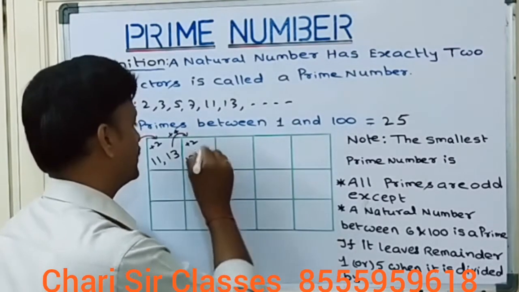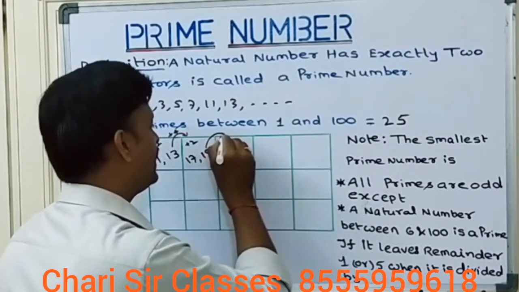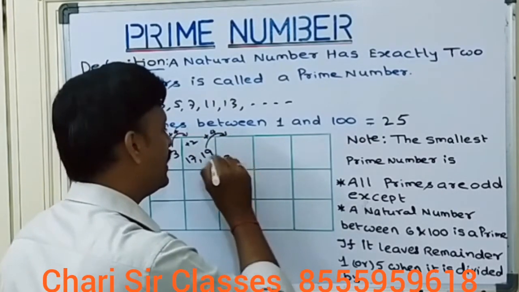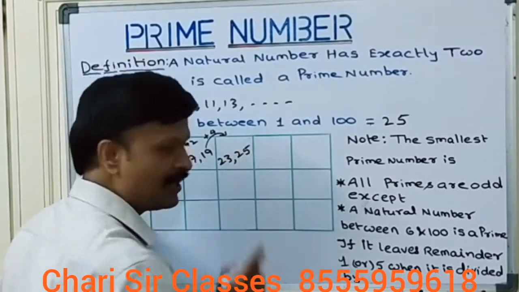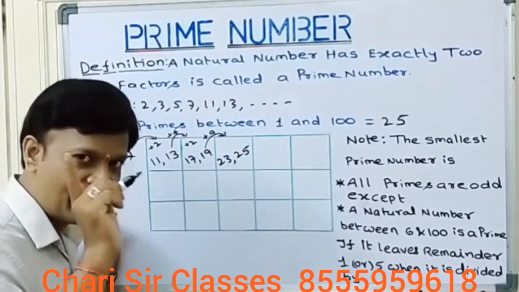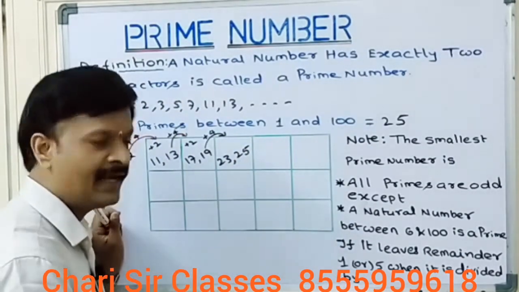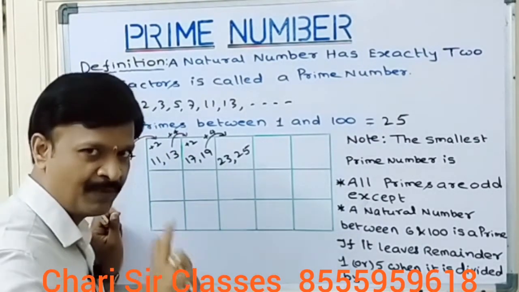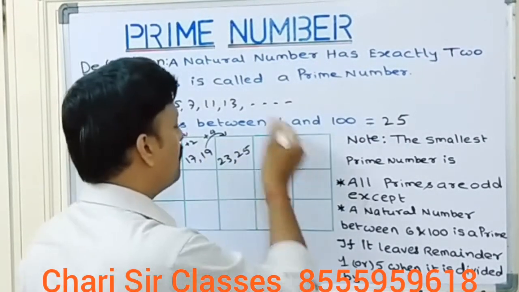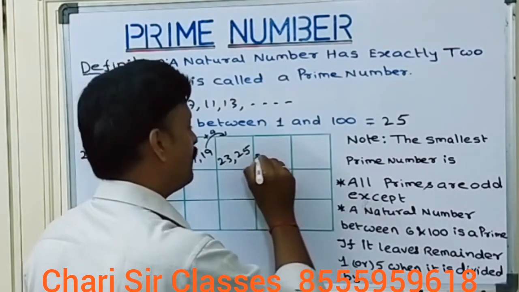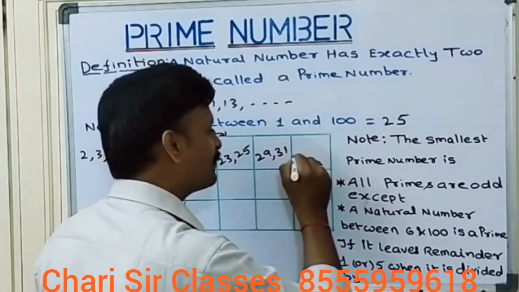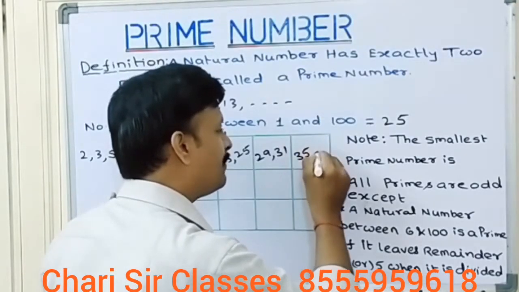Let's see what happens. 19 plus 4 is 23. 23 plus 2 is 25. Don't worry, 25 is not a prime number. We have a process to eliminate that. We just follow the pattern, plus 4, plus 2, plus 4, plus 2. 25 plus 4 is 29, 29 plus 2 is 31, 31 plus 4 is 35, 35 plus 2 is 37.